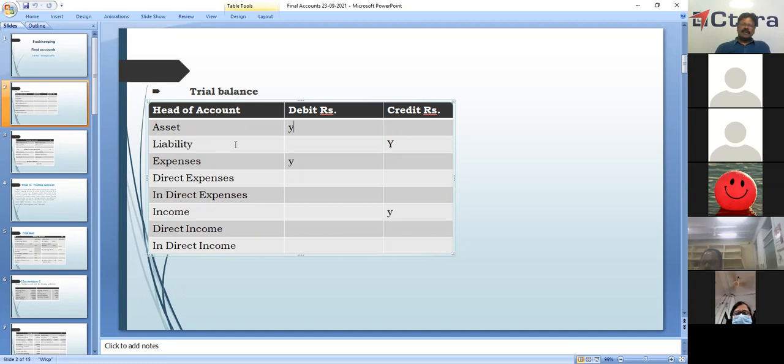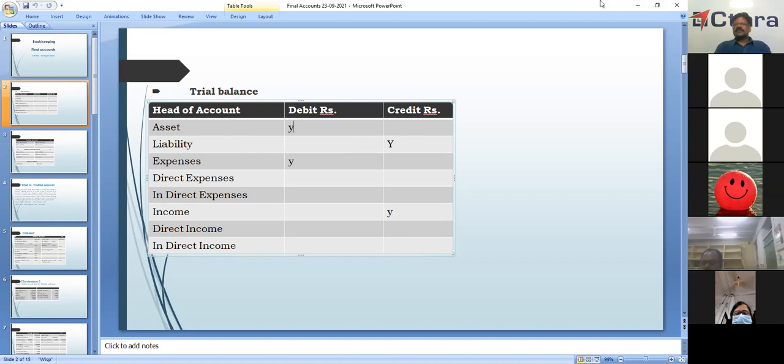Liabilities are what the company owes to others, like sundry creditors. Suppose a company has purchased goods on credit, so they become creditors. It's a liability. Loans taken by the company are also liabilities, and they are credited.